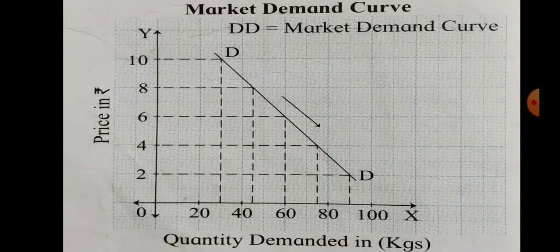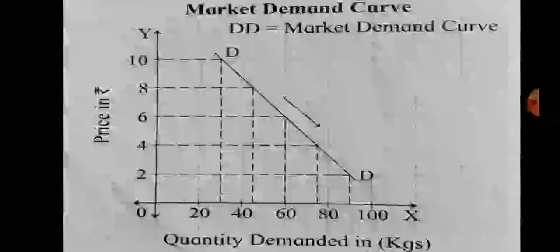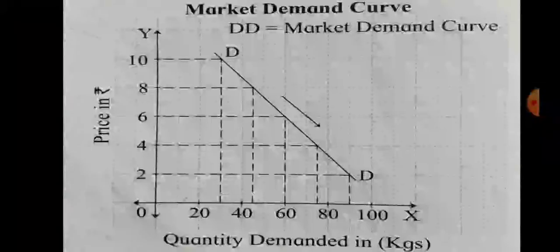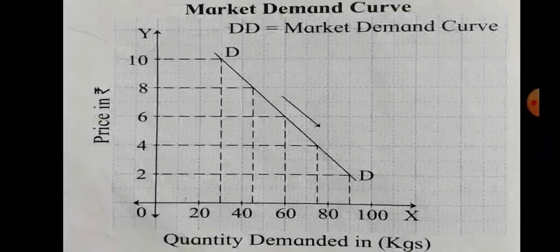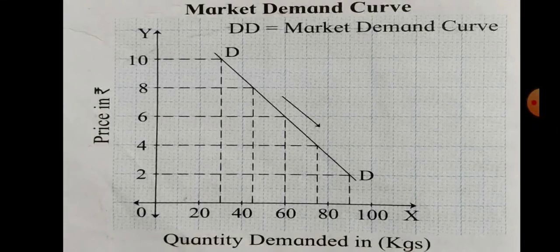Demand curve slopes downward from left to right. At price rupees 10, market demand is 30 kilograms. When price falls to rupees 8, market demand rises to 45 kilograms. When price falls to 6, market demand rises to 60 kilograms. When price falls to 4, market demand rises to 75 kilograms. And finally when price falls to rupees 2, market demand rises to 90 kilograms, right?